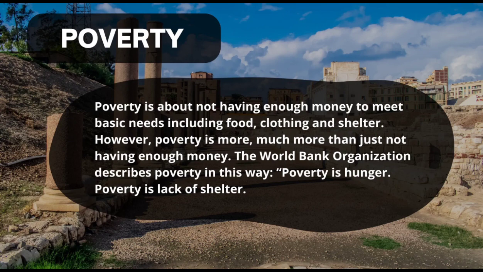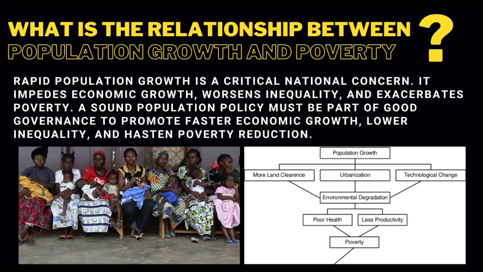Now, if you would ask me what the relationship between population growth and poverty is: rapid population growth is a critical national concern. It impedes economic growth, worsens inequality, and exacerbates poverty. A sound population policy must be part of good governance to promote faster economic growth, lower inequality, and hasten poverty reduction. Which means that poverty does cause population growth and population growth does cause poverty.